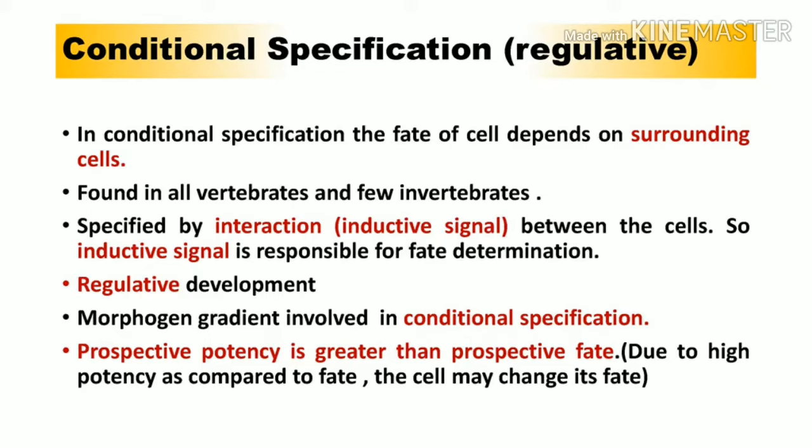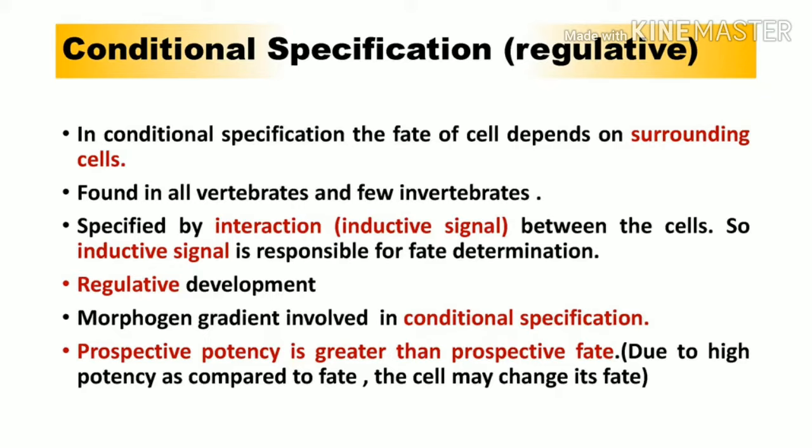In the case of autonomous specification, we have seen that under any condition the cells were not changing their fate; they were developing according to their initial fate only. But in conditional specification, the cells change their fate depending upon their surroundings. So this is what is called regulative development, that means the development that involves any kind of change in fate.